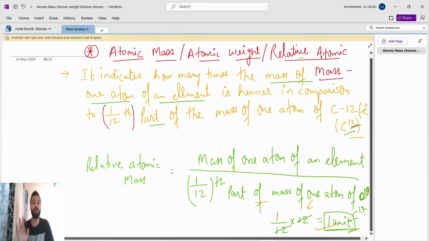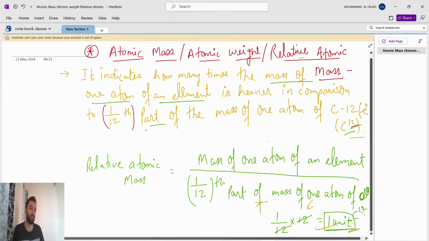Yes. So what do we have to compare? We have to compare relative to the 1 by 12th part of the mass of one atom of carbon 12. So what is the weight of this, by which we are comparing, like 1 by 12th part of the mass of one atom of carbon? We are comparing with this.